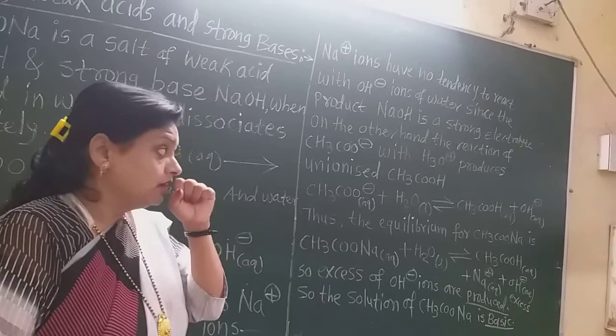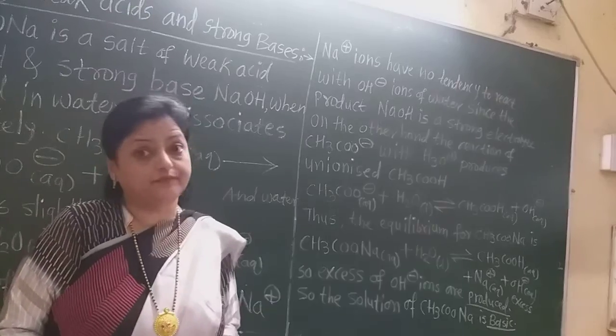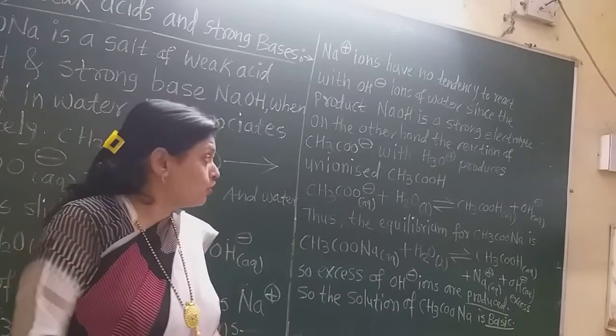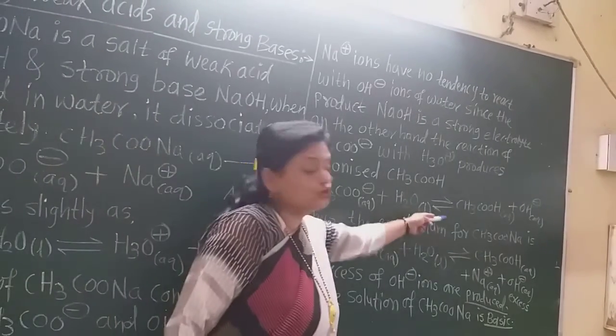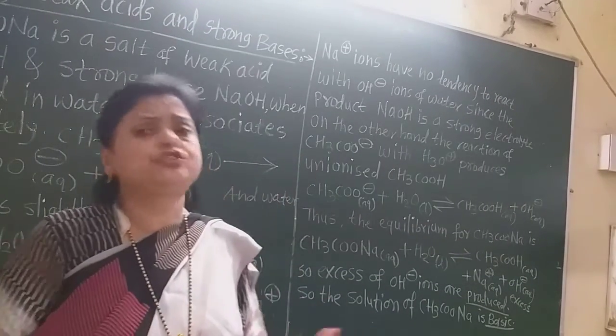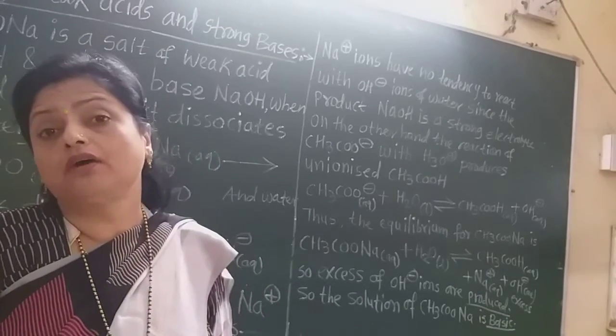Now there will be an excess of OH minus ions in the water, because the H3O plus ions are used up to form the undissociated acetic acid, which does not dissociate again in a large amount as it is a weak acid.